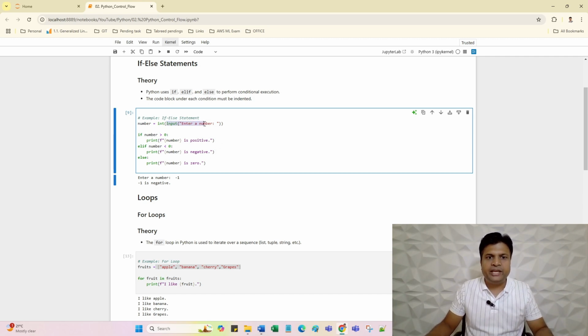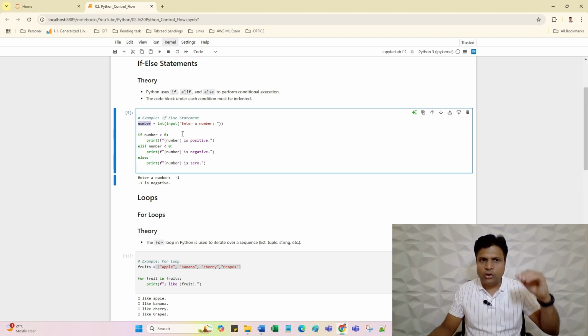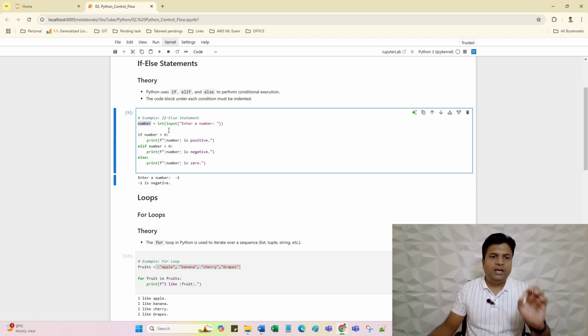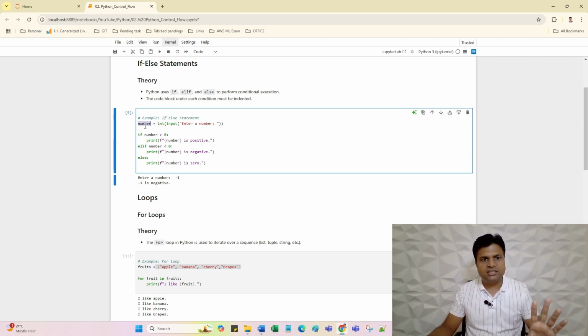What I am doing here is taking input from the user, converting the input into an integer, then holding it in a variable. I already explained variables in my previous video, the types of variables and how we can declare a variable in the program. As I explained, this number will always have an integer type of value because we are converting this value into an integer, and this variable will be integer type by default. The system will understand this is an integer, so we don't need to explicitly declare this variable as an integer type.